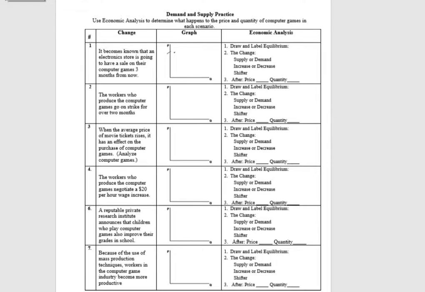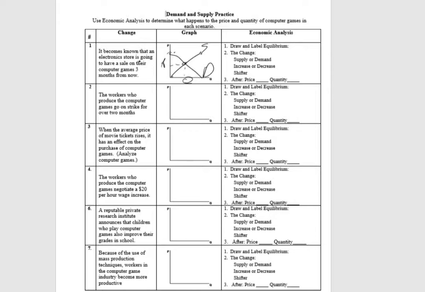Okay guys, so this is the review for the Extra Review Unit 1. Basically what I'm going to do real quick is just draw the supply and demand graph and then show what happens. So we're going to start everything off in equilibrium, with price and quantity. I won't do this for all of them, but please make sure you're labeling price and quantity for each.